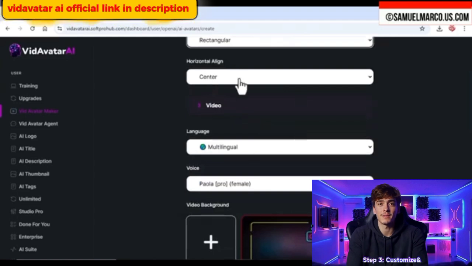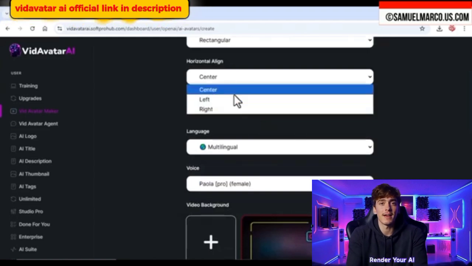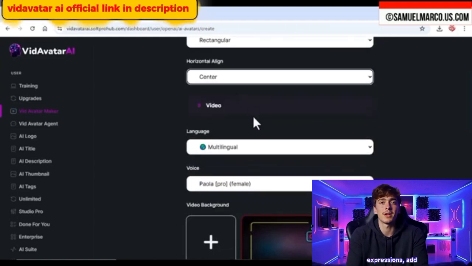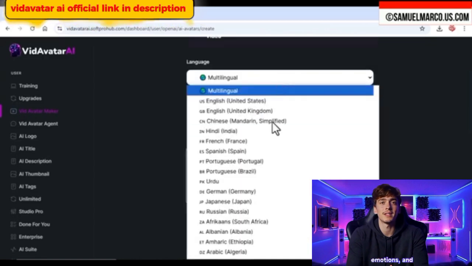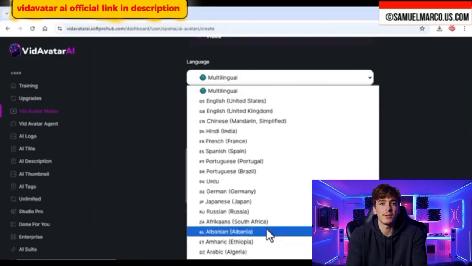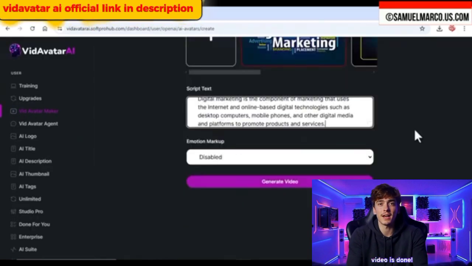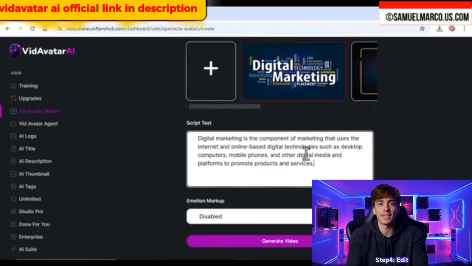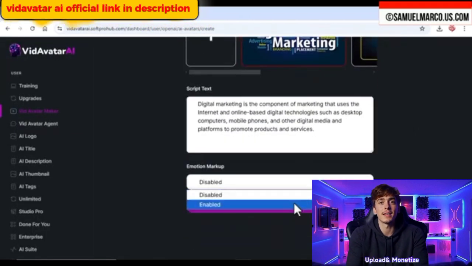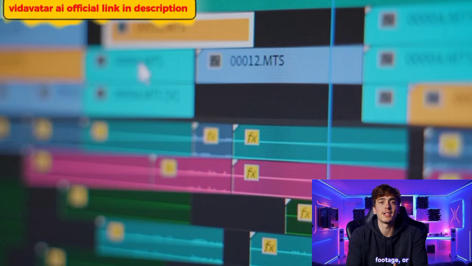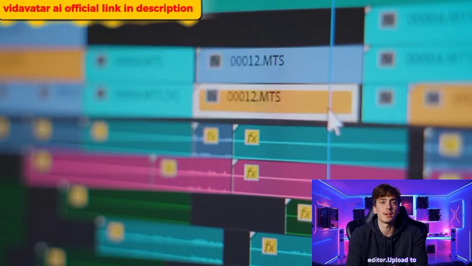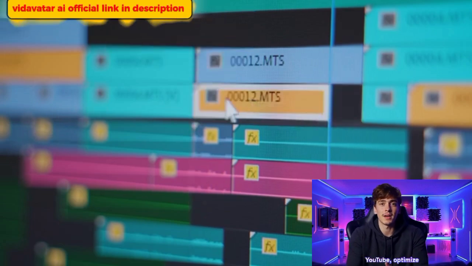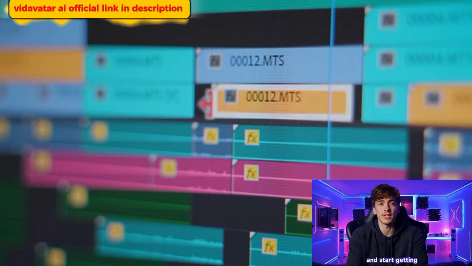Step 3. Customize and render your AI video. Adjust facial expressions, add realistic emotions, and select your language. Click render, and your video is done. Step 4, edit, upload, and monetize. Add background music, stock footage, or effects using a basic video editor. Upload to YouTube, optimize with SEO keywords, and start getting views.